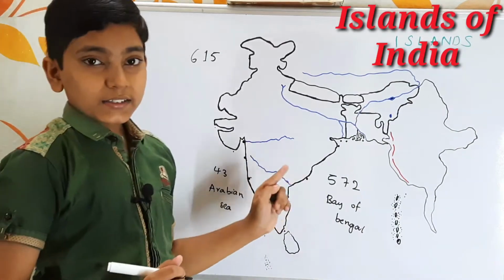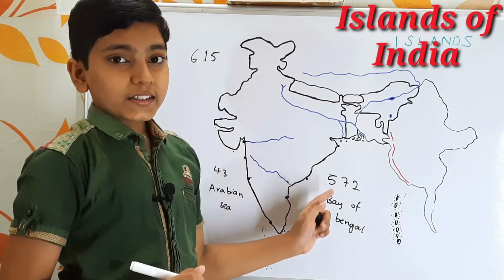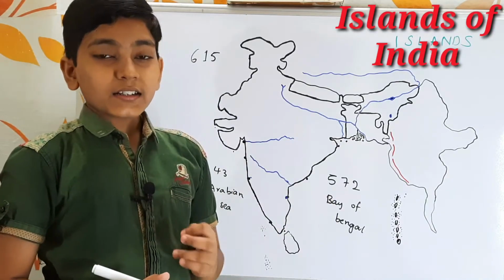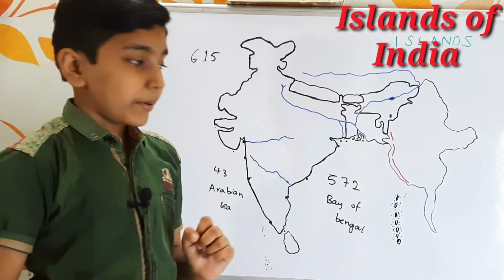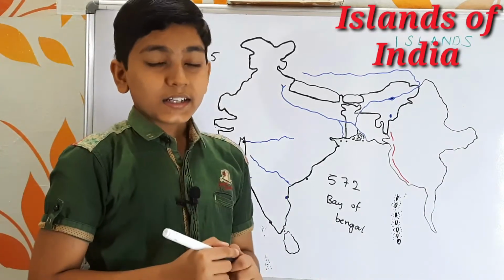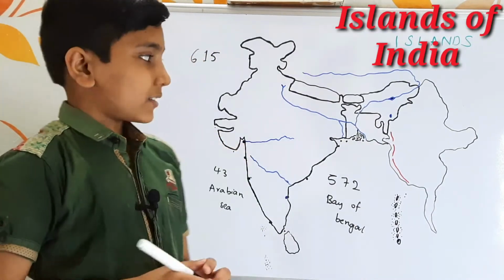Out of these 572 islands, 43 islands are inhabited, and out of these 43 islands, 11 islands were inhabited. An inhabited island is an island where we can find people living.